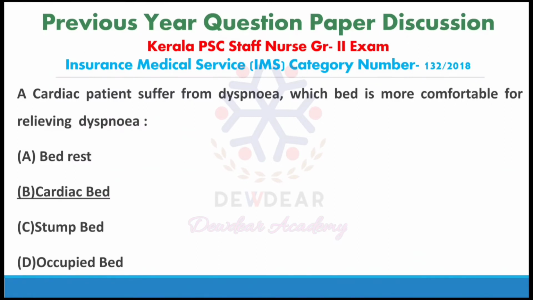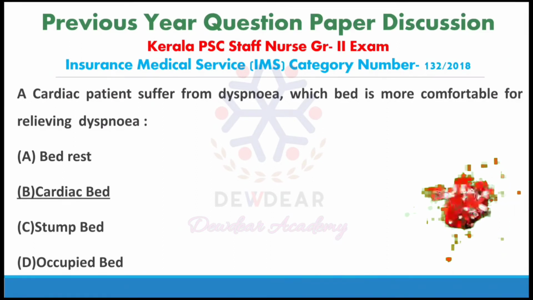Bed rest means confinement of a sick person to bed, and stump bed is the bed prepared for patients having amputated limbs. That is, it facilitates the dressing of the stump. Stump bed is also known as amputation bed or divided bed.